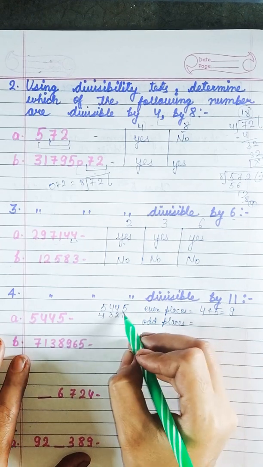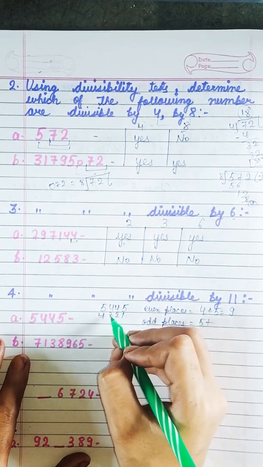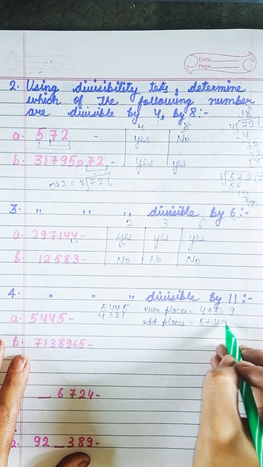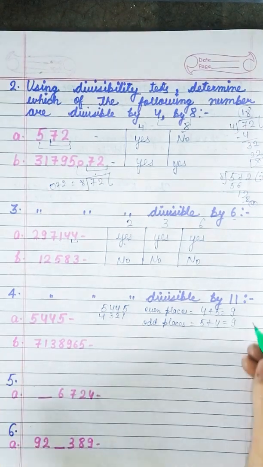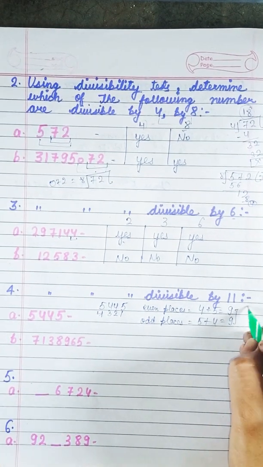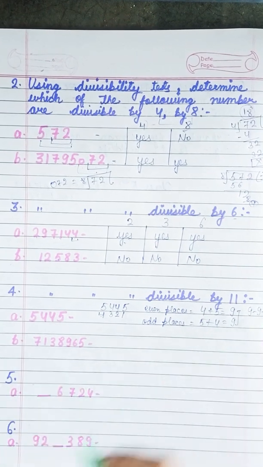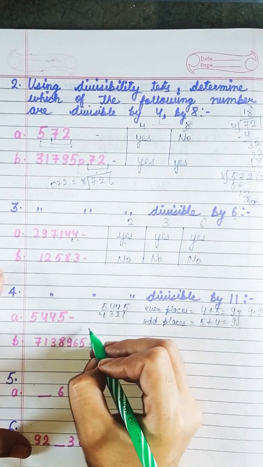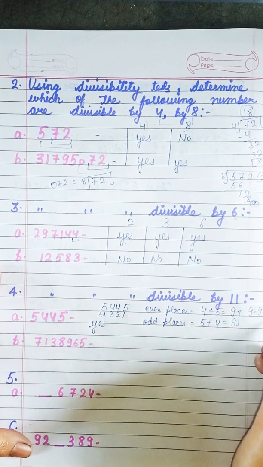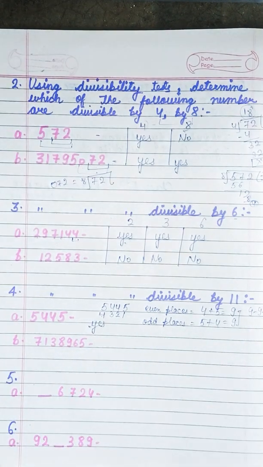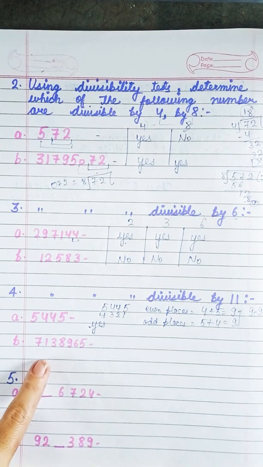Odd places, 5 plus 4. 5 plus 4 is also 9. If we subtract these two numbers, 9 minus 9 is equal to 0. So the answer is yes, because the answer should come in the table of 11 or should be 0. Okay, so it is 0. The answer will be yes. Let's come to the B part.